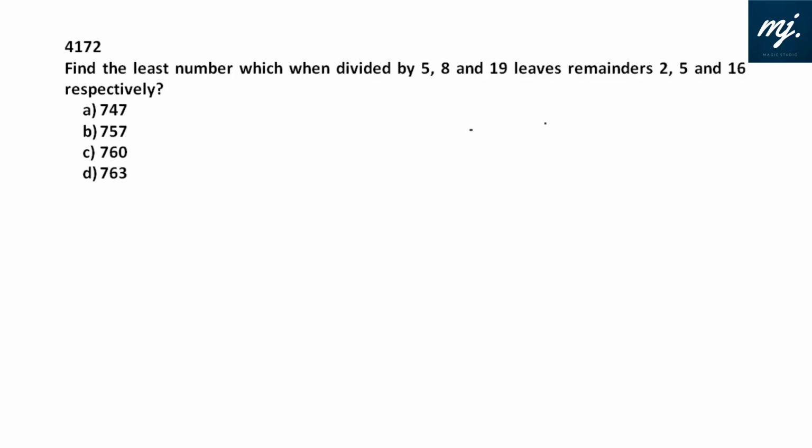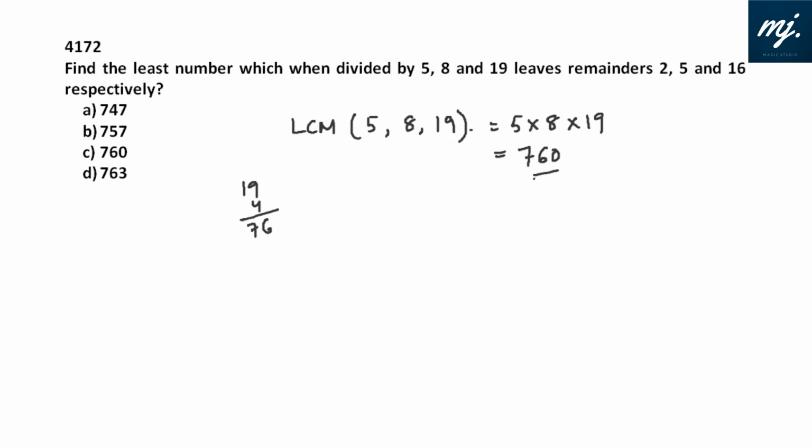Okay, this time a question from number system, I guess. Find the least number which when divided by these leaves remainders as given, respectively. The algorithm to solve these kinds of questions is pretty simple. First of all, find the LCM of all the divisors: 5, 8, 19, and you can see that all are prime to each other. So LCM is simply 5 into 8 into 19. 5 into 8 is 40, 19 into 40 is 760.